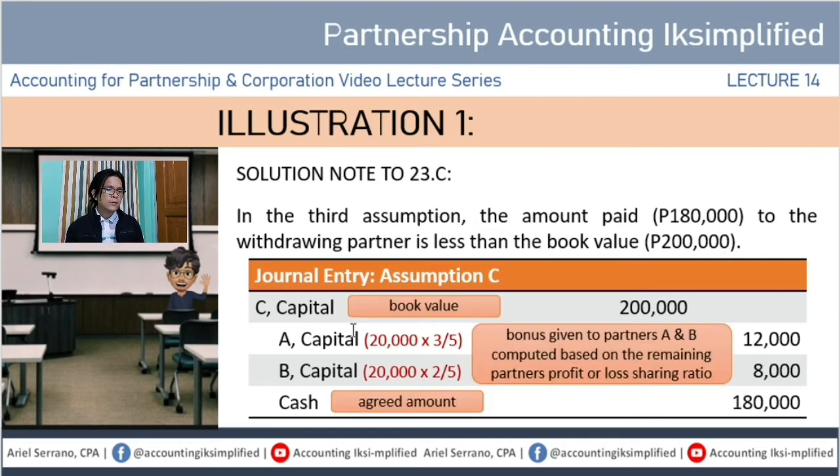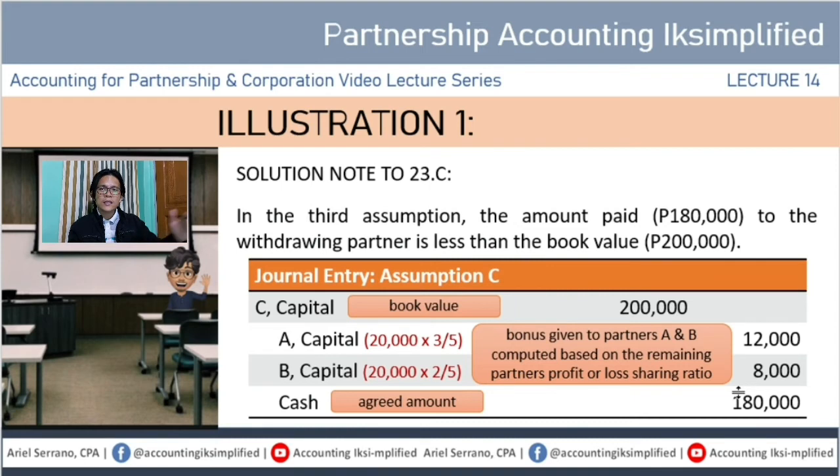I-debit pa rin natin dito yung book value for 200,000. I-credit pa rin natin yung cash for the agreed amount, 180,000. Magkano ang difference? 20,000. So, yung difference na yon, it represents the bonus.